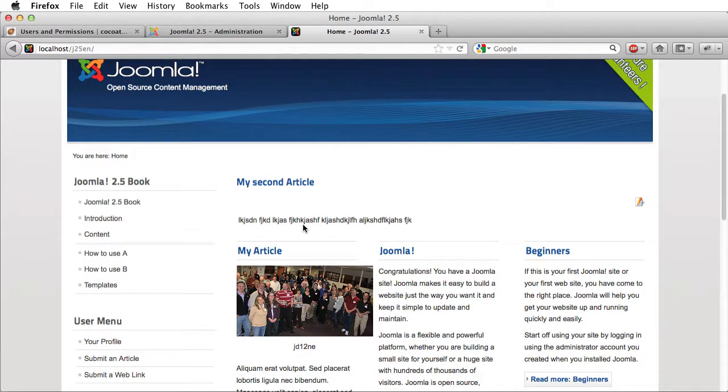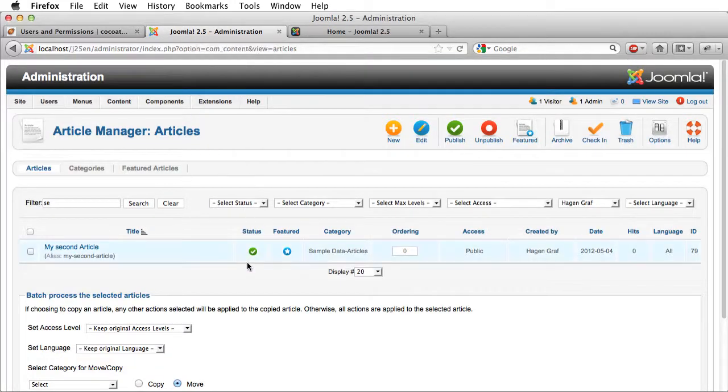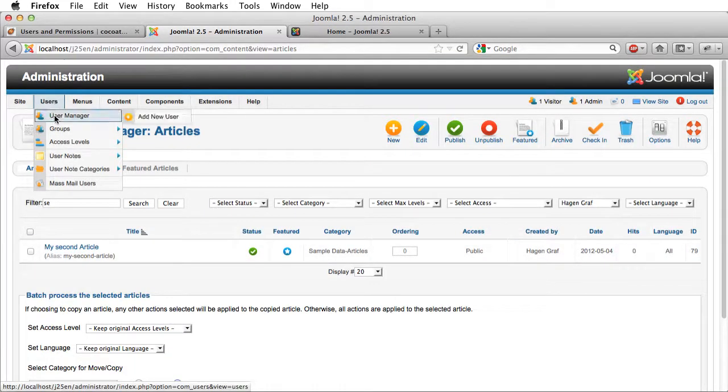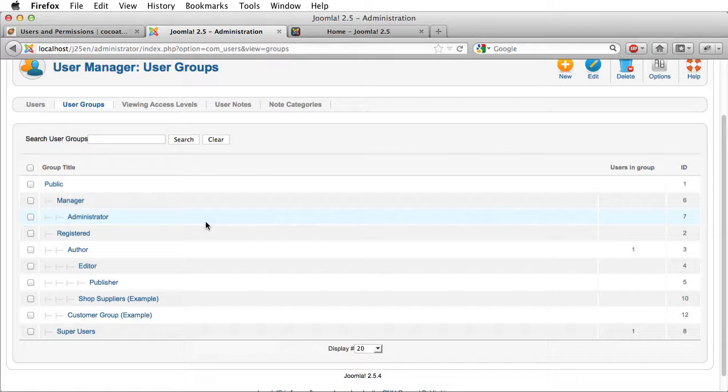So this is the way how you can work with users. So that's the easy way, let's say. And then you can make it more and more complicated because you have users. You have this user manager here, and you have user groups. And these standard groups here are the same groups as in Joomla 1.5, but it is possible to add groups.